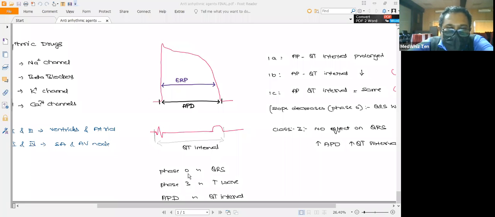So remember, phase 0 corresponds to the QRS in the ECG, and phase 3, the repolarization phase, is represented by the T wave in the ECG. And action potential duration corresponds to the QT interval in the ECG. Keeping this in mind, we'll go back to the class 1A drugs.